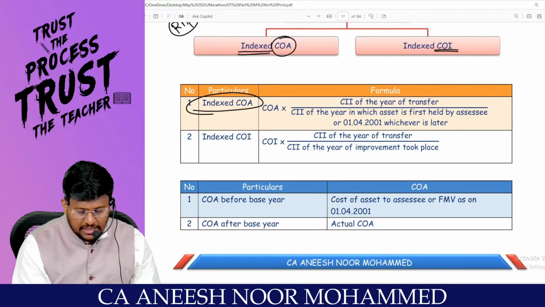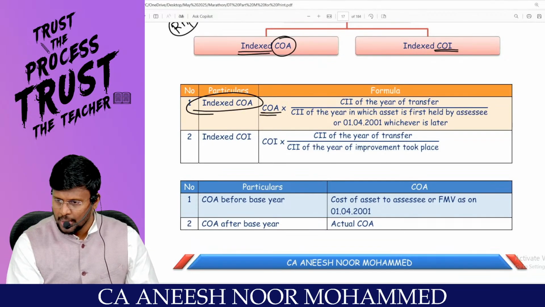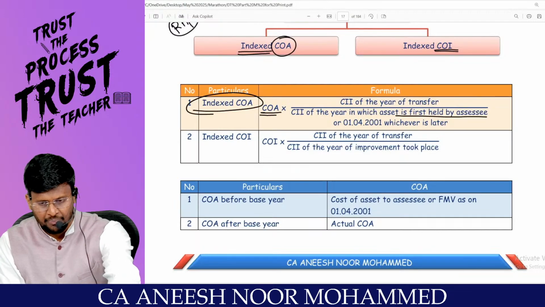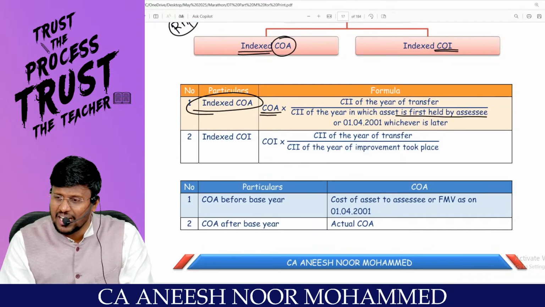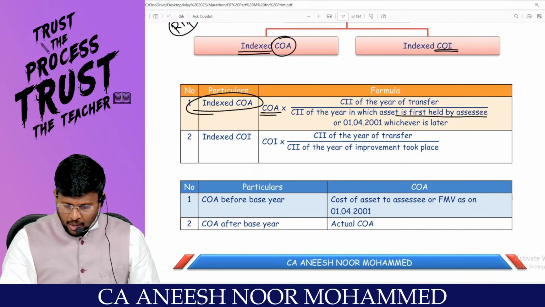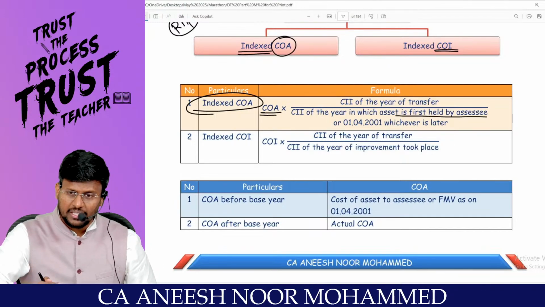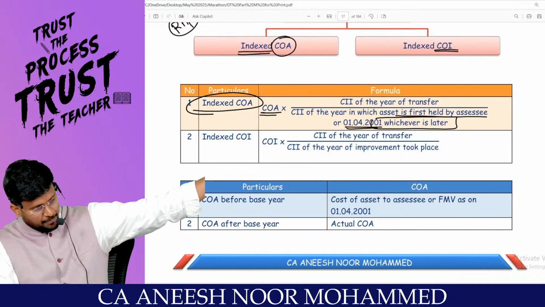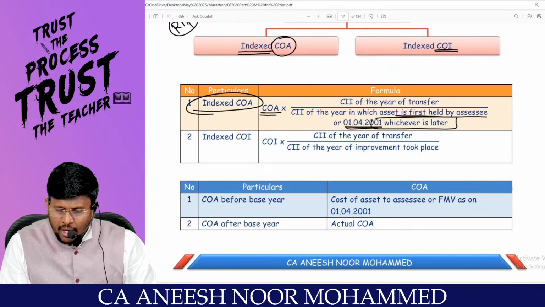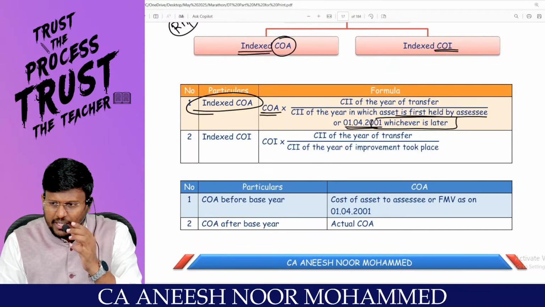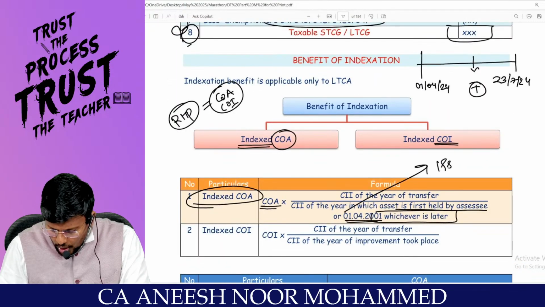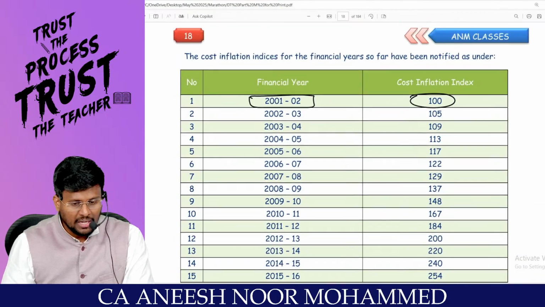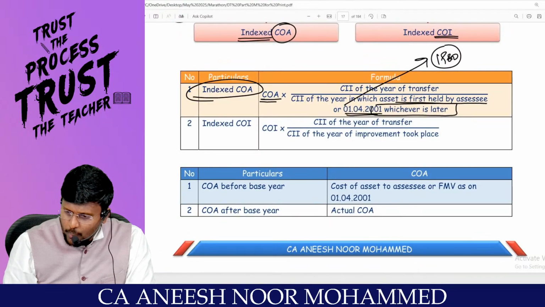How to compute the indexed cost of acquisition? Take the cost of acquisition divided by the CII of the year in which the asset is first held by the assessee, that is, the year in which he first got the asset, or if the asset was received before the base year, on or before 1/4/2001, whichever is later. For example, if the asset is first held by the assessee in 1980, we don't have a CII for 1980, as our CII starts only from 1/4/2001.